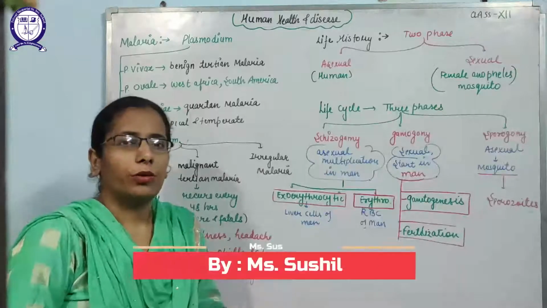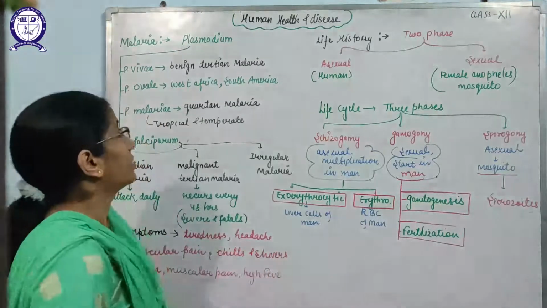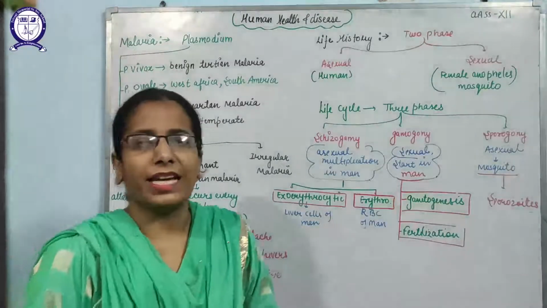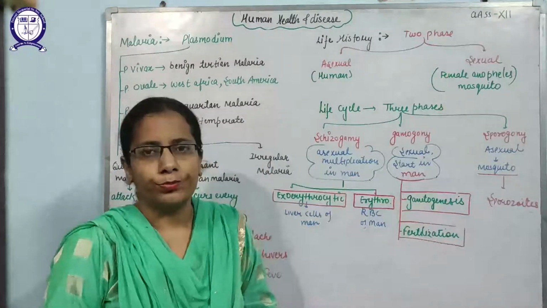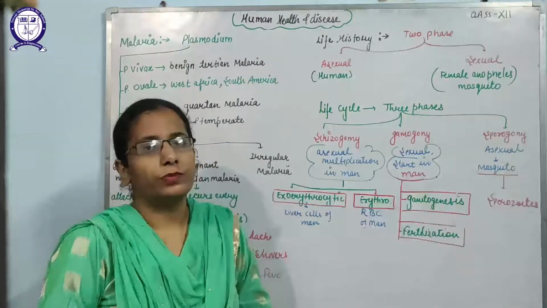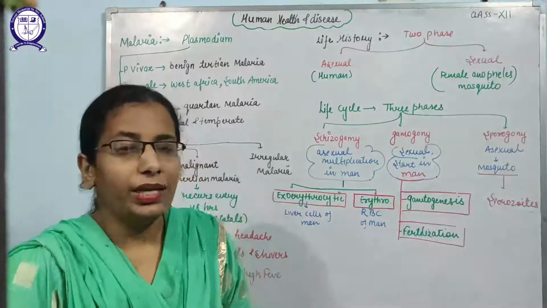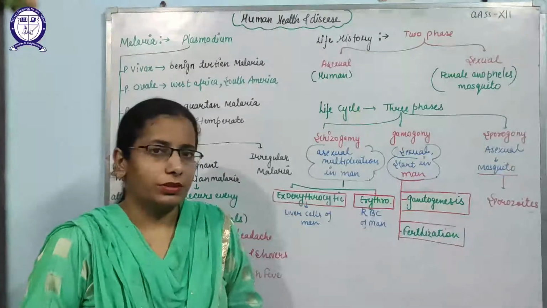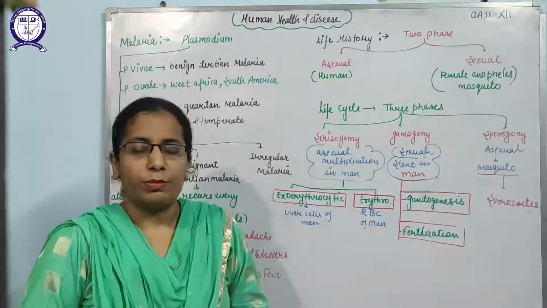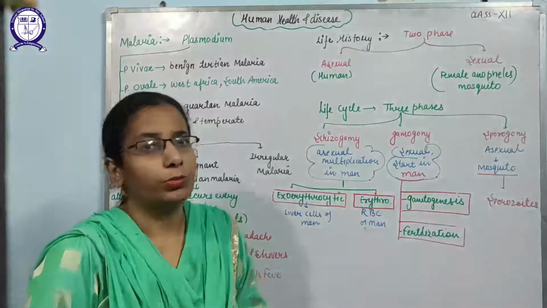Okay students, now we are going to discuss the next disease, that is malaria. Malaria is a disease that mainly occurs due to a parasite, Plasmodium. But Plasmodium itself cannot be transferred from one organism to another. It means malaria is a disease of human beings, that is, human beings are mainly infected by this type of parasite. But the question arises: how does this parasite get into the human body?